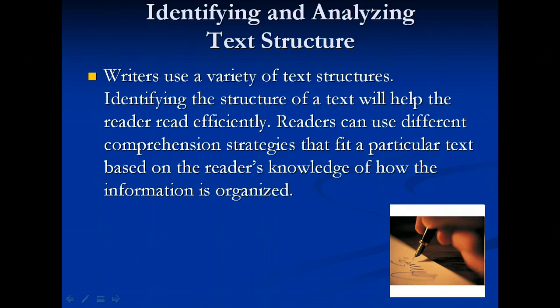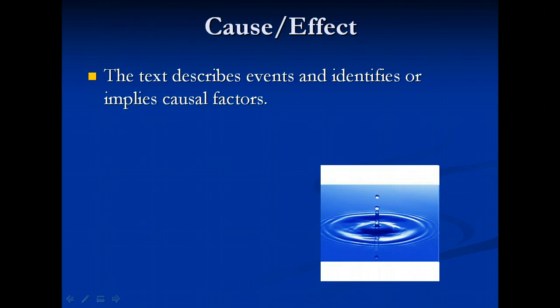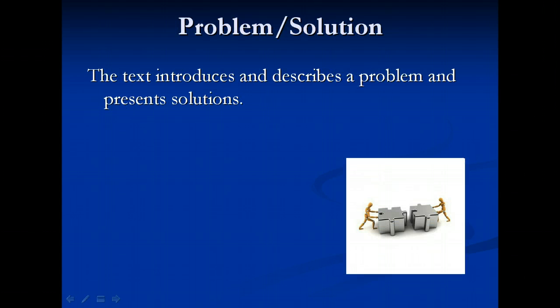Let's go over some of those text structures. Chronological articles show events in a sequence from beginning to end. Words that show a chronological structure include first, then, next, finally, and specific dates and times. The text describes events and identifies or implies causal factors. The text introduces and describes a problem and presents solutions.